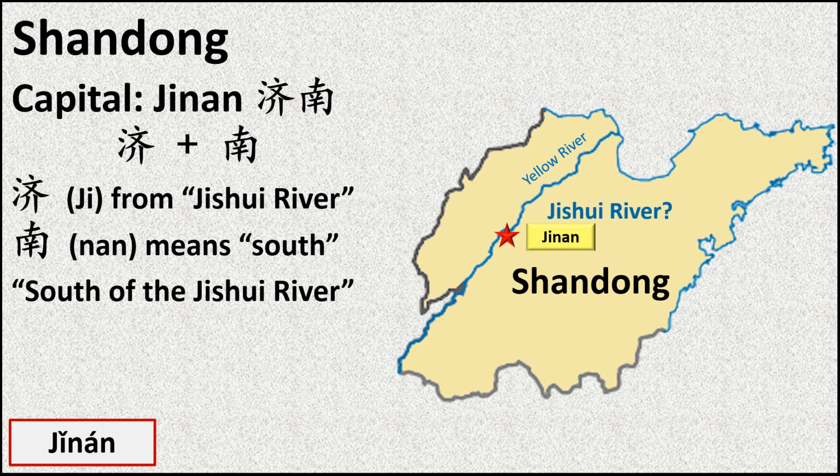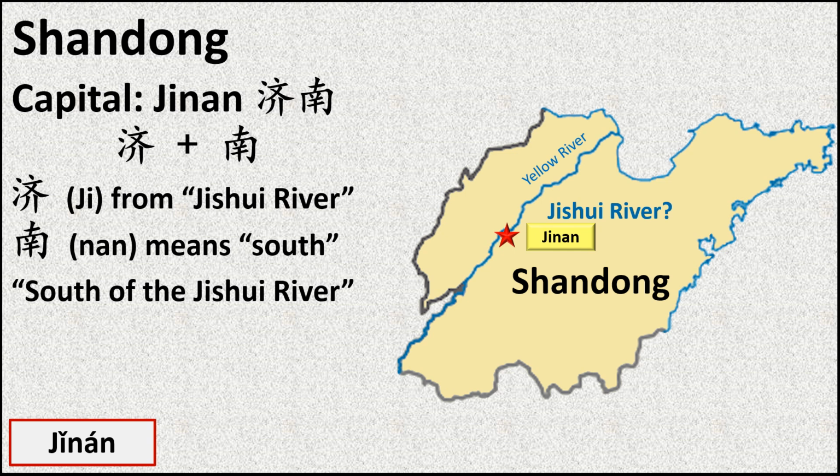But don't look for the Jishui River on the map. Some Chinese place names refer to geographical features that no longer exist. For ages, the Jishui River's waters flowed to the north of this ancient city.